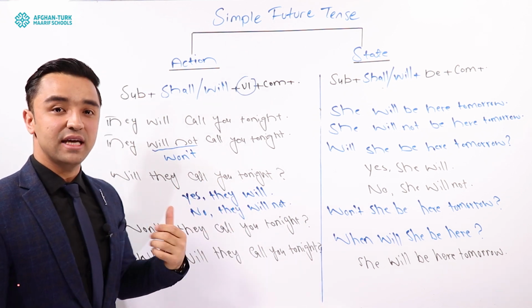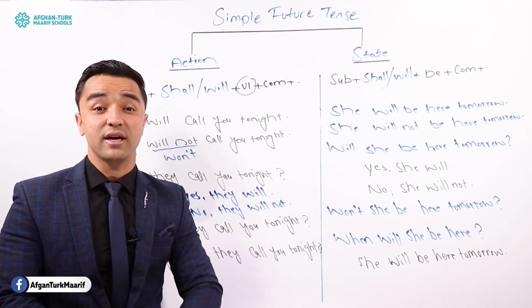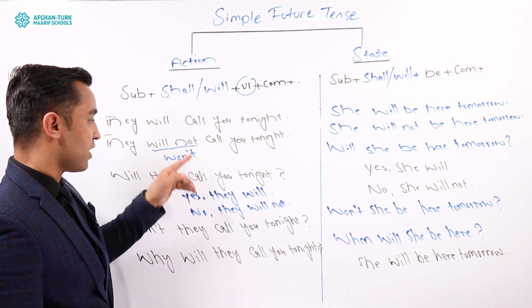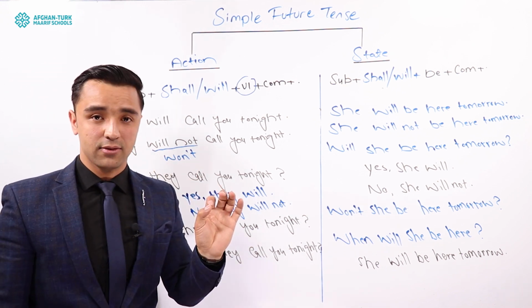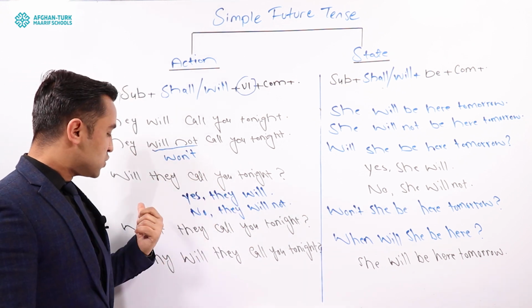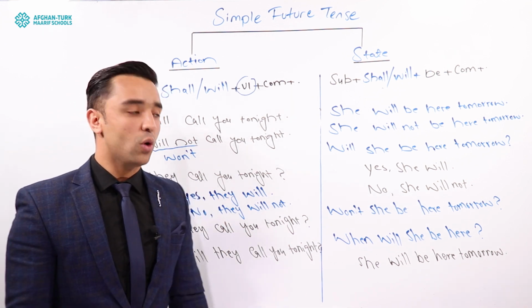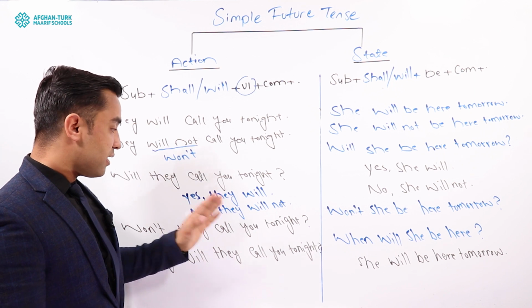So we have the negative interrogative, or negative question. If you want to ask, then you can just use this one, won't. Just bring will; don't say will not, guys. Won't is okay. So: won't they call you tonight? Yes, they will, or no, they won't. Okay, no, they will not.